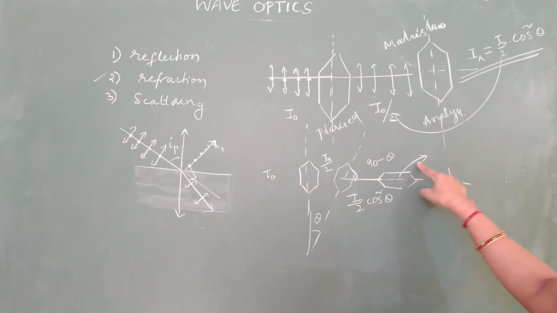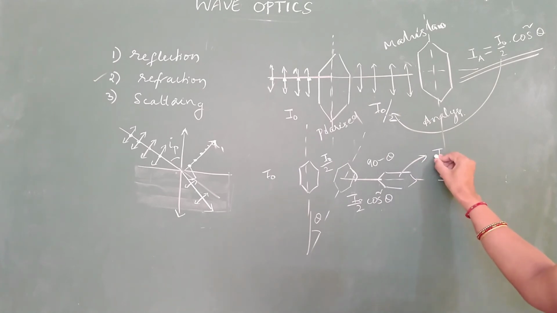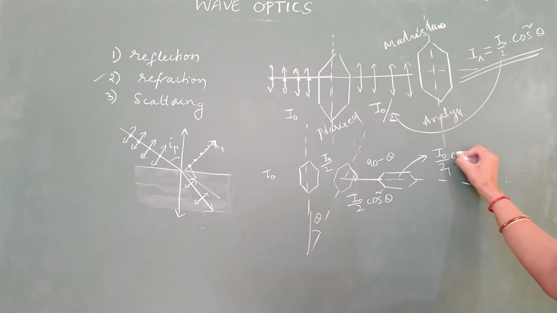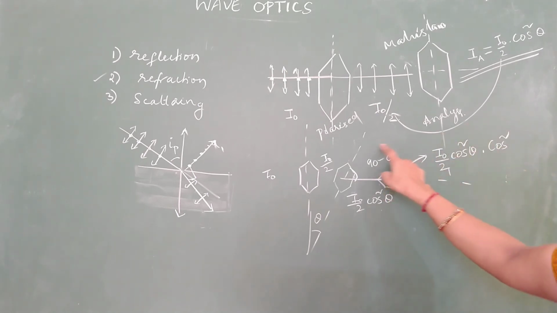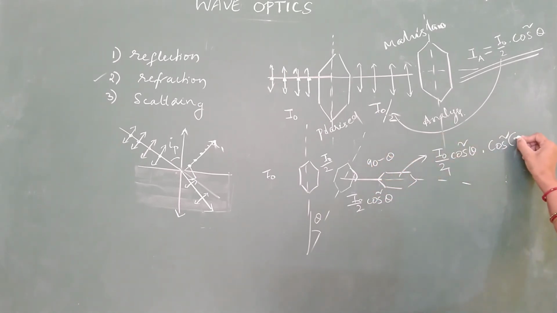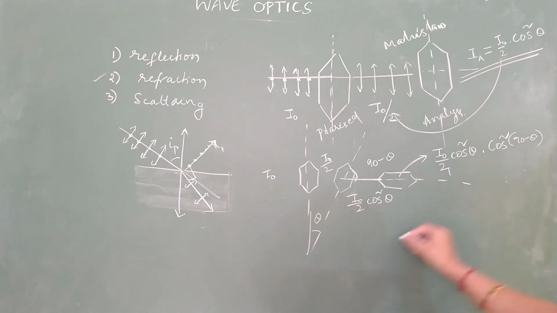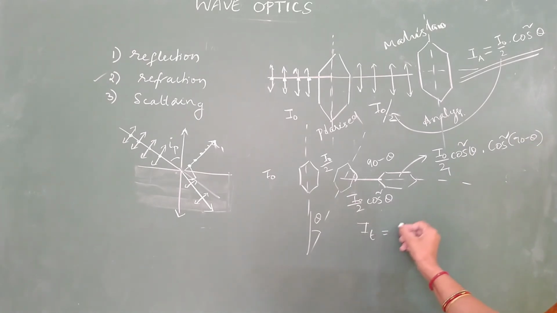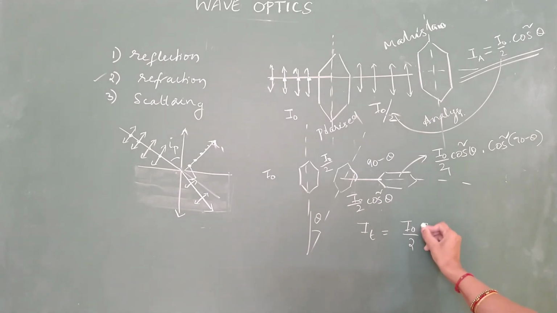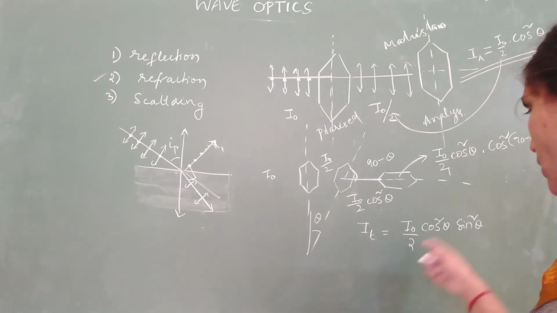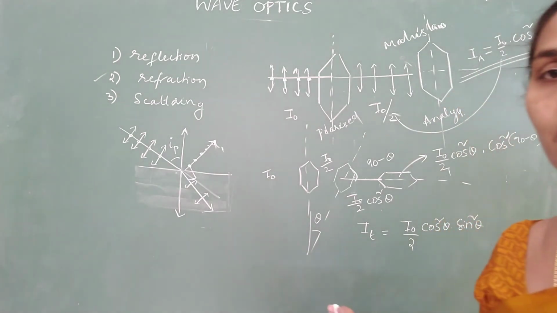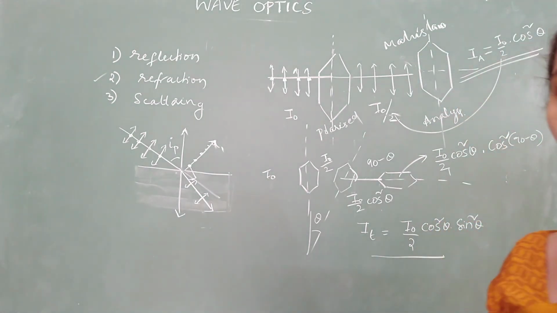What is the intensity of the light emerging from the third polarizer? I naught by 2 cos square theta into cos square of the angle between them. What is the angle between them? 90 minus theta. So the intensity of the transmitted light is I naught by 2, where I naught is the intensity of unpolarized light, cos square theta into sin square theta. You can express it in terms of sin 2 theta if you want. Otherwise, you can leave the answer like this.